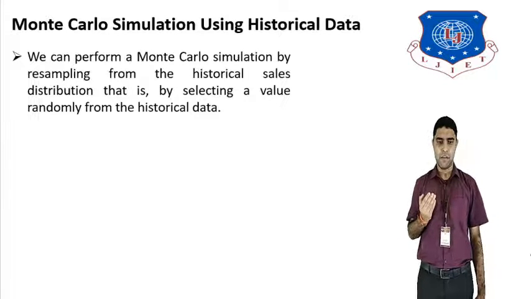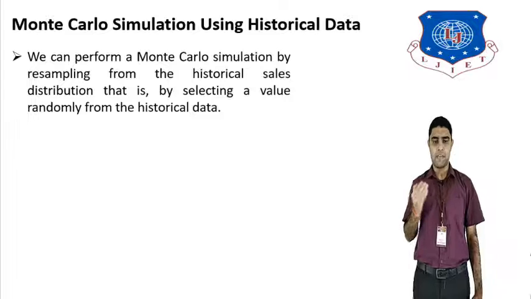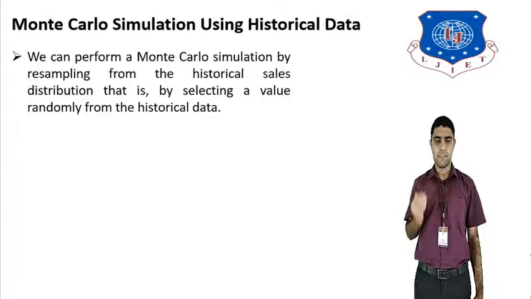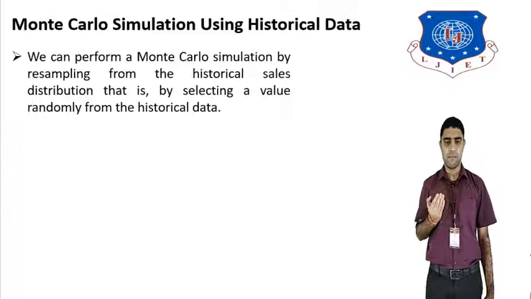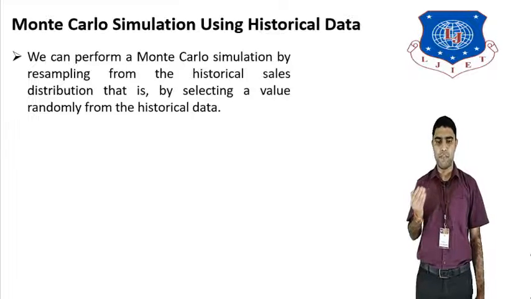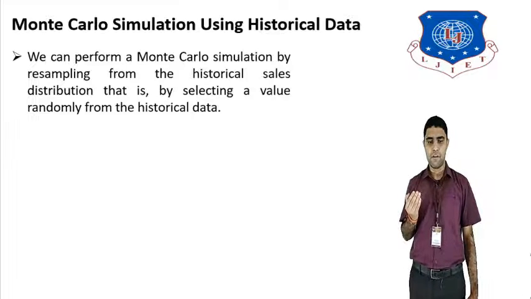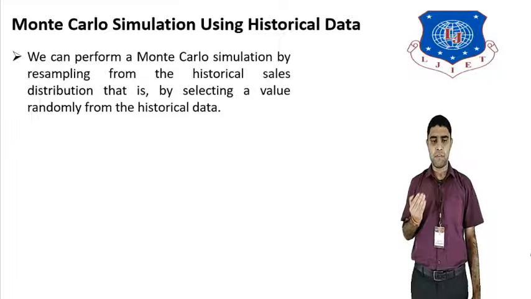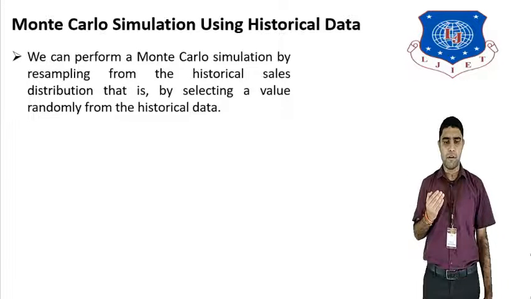In Monte Carlo resampling, a value is selected randomly from the historical data. Suppose there is an example of the last 20 years of records for the Moore pharmaceutical company, where we will apply Monte Carlo simulation for the resampling.